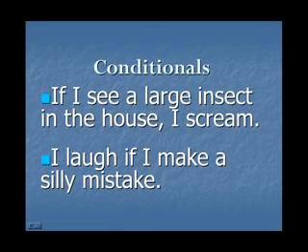If I see a large insect in the house, part 1, I scream, part 2. Which is the result? Screaming. So the screaming will not take place, cannot happen, without the condition. There must be a condition for a result. Down here, I laugh if I make a silly mistake. Here's one part, I laugh, and here's the other part, introduced by if. If introduces the condition. So making the silly mistake leads to laughter.